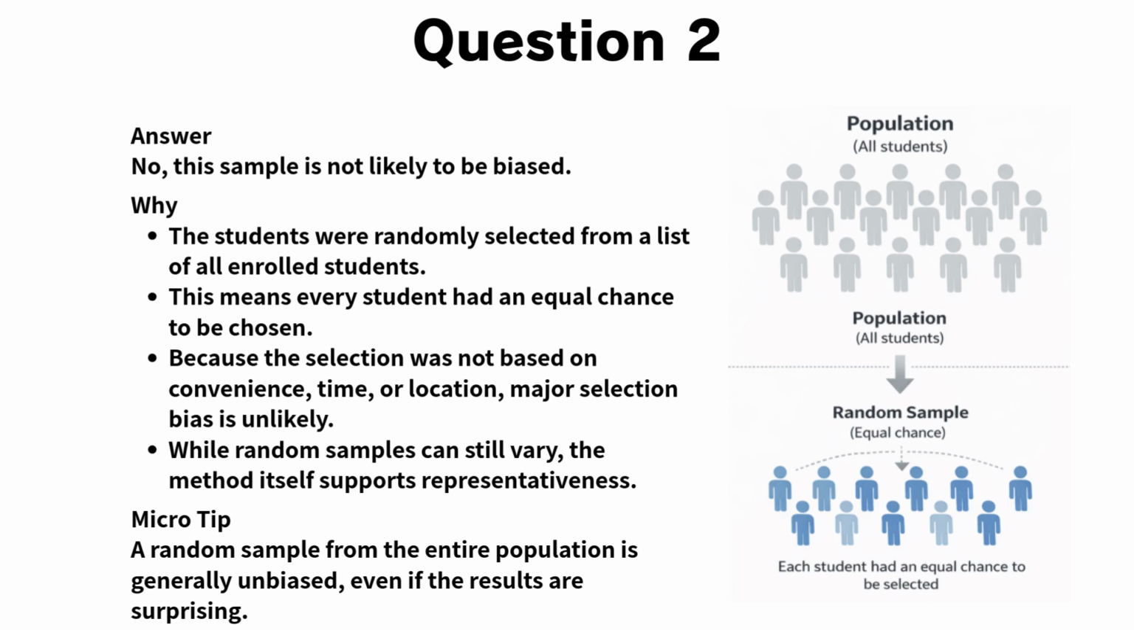Even though the result, 70%, might seem surprising, random samples can still produce unexpected outcomes. Key idea. A random sample from the entire population is generally unbiased because the selection method supports representativeness.